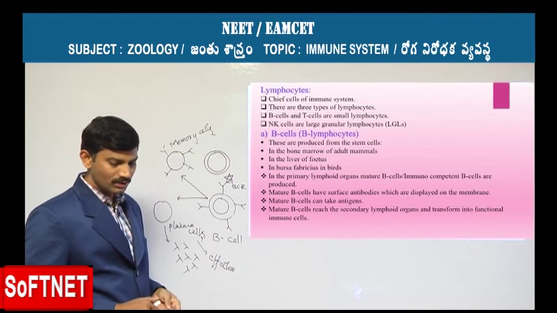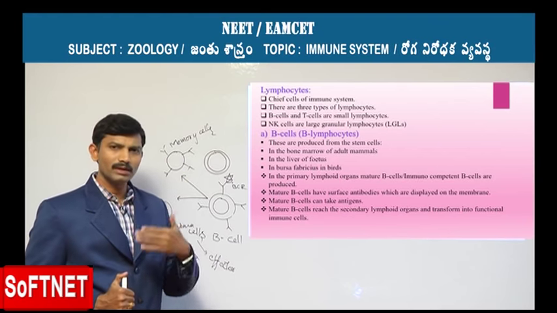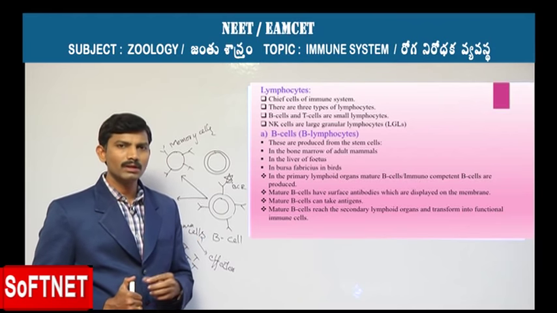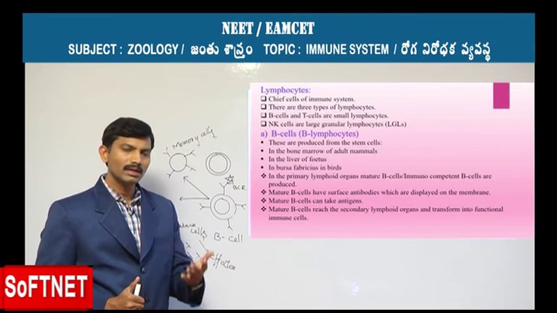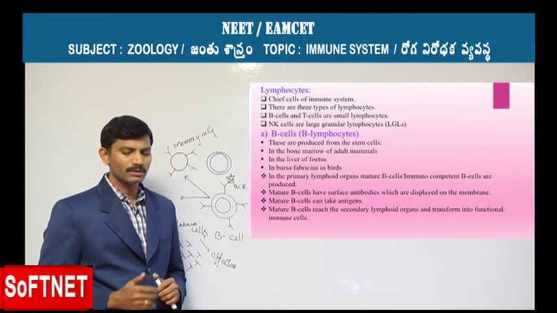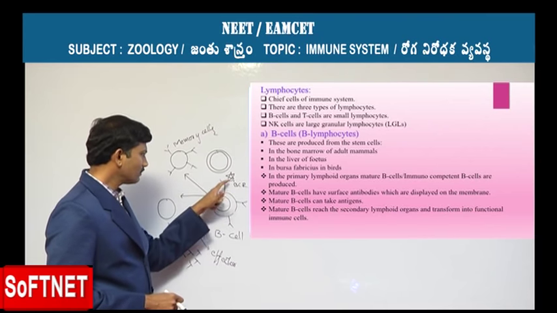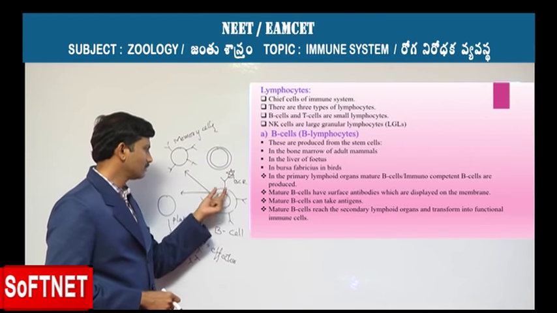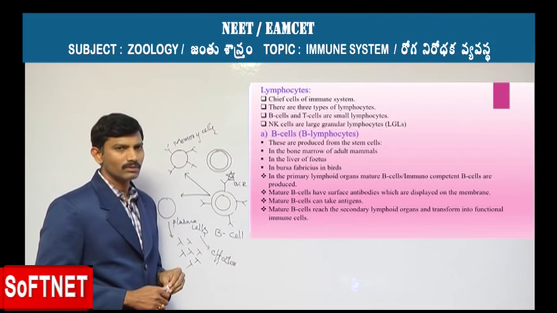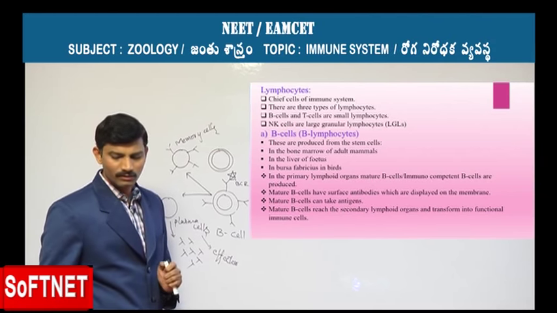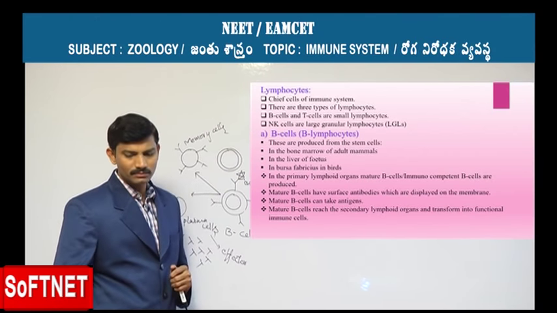In that way, these memory cells are responsible for the production of antibodies whenever the body is exposed a second time to the same antigen, producing further antibodies. The interaction between the antigen and the BCR of the mature B lymphocyte cell is brought about inside the secondary lymphoid organs, where they come in contact.